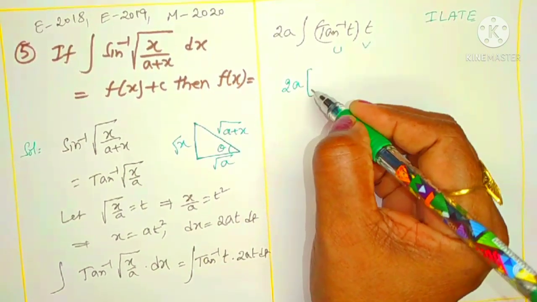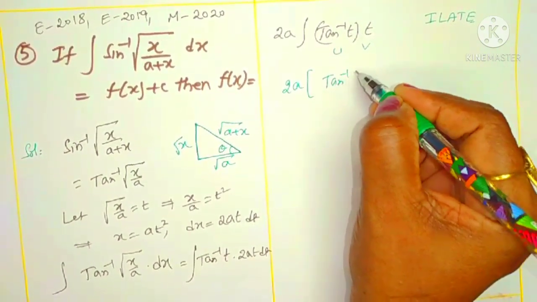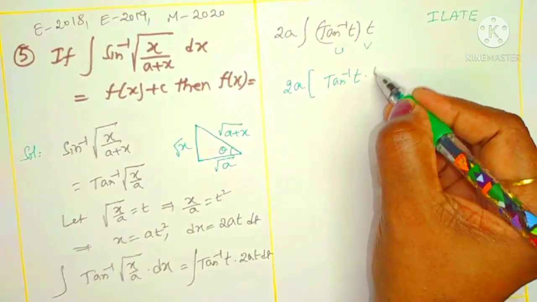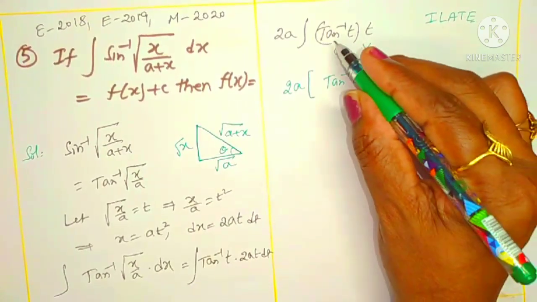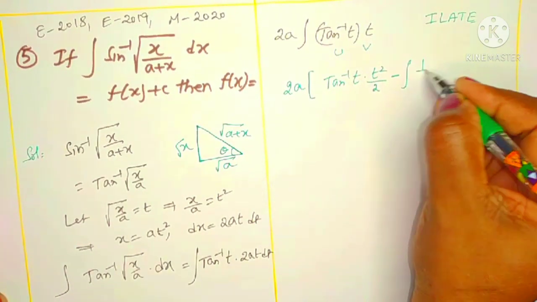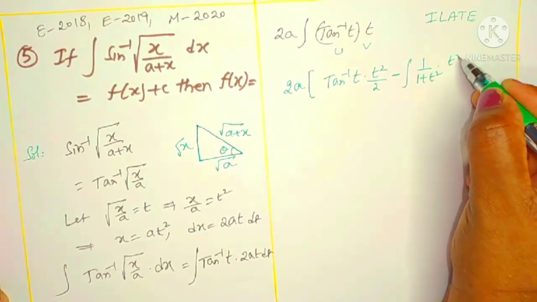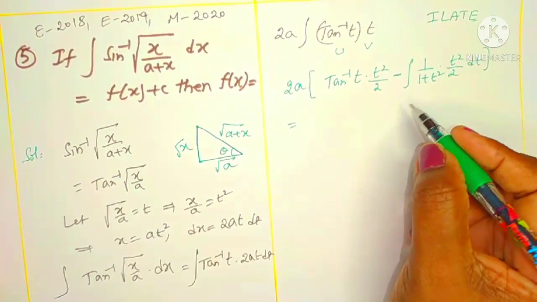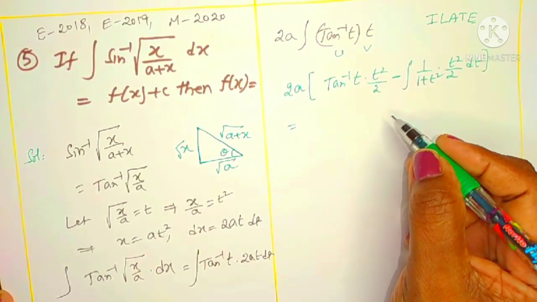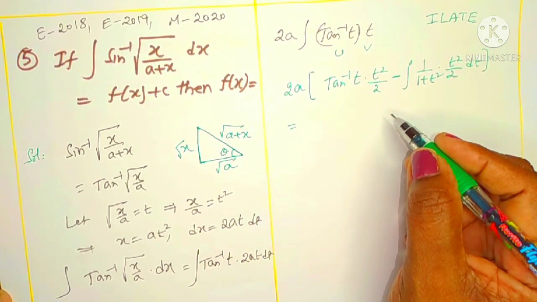2a into integration by parts is what? First function, that is tan inverse t, into integral of t, which means t square by 2, with minus whole integral of derivative of tan inverse t, which is 1 by 1 plus t square, into integral of t, which is t square by 2. What is that formula? Already I did in the previous question. I think question number 3 or 2. There we can refer. Most of them you know very well.